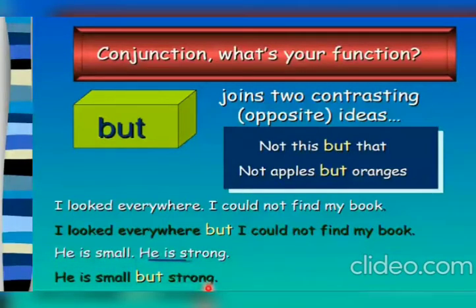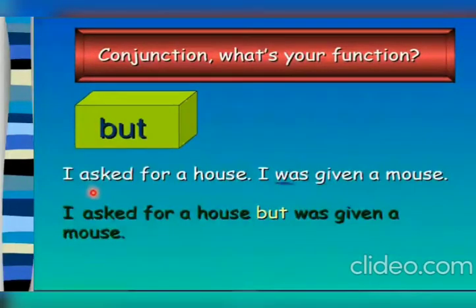So this is how we can use the conjunction but. I'll give you some more examples. Like here in this, you can see that I asked for a house, I was given a mouse. Now, two opposite sentences are given. Now, what he asked for and what he was being given.